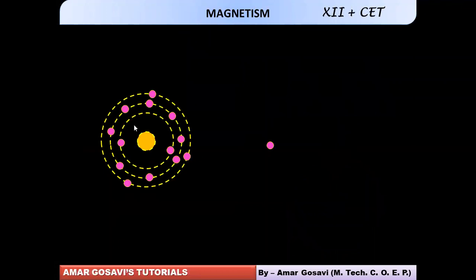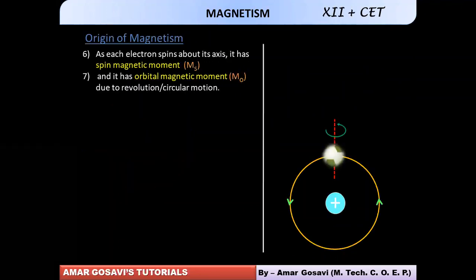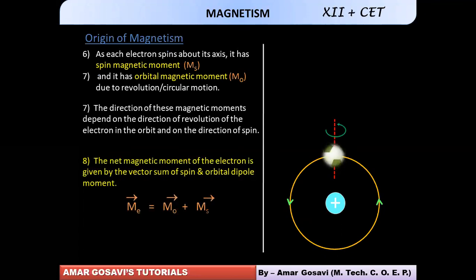These magnetic moments may nullify each other depending upon the directions in which the electrons of an atom are orbiting or spinning. The resultant magnetic moment will be given by the orbital magnetic moment plus the spin magnetic moment, the vector sum of it.